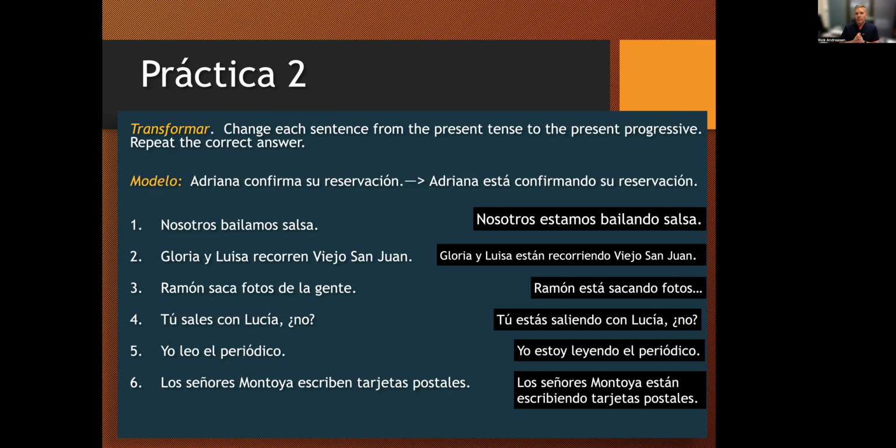There are a couple exceptions when that I goes to Y, and if they're stem changing IR verbs in the present tense, they're going to be stem changing in this participle as well. So it really is going to expand your ability. Just use it correctly. This is a great responsibility to use this present progressive tense appropriately.